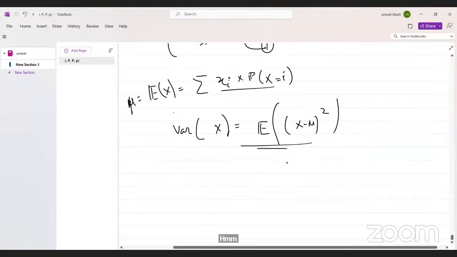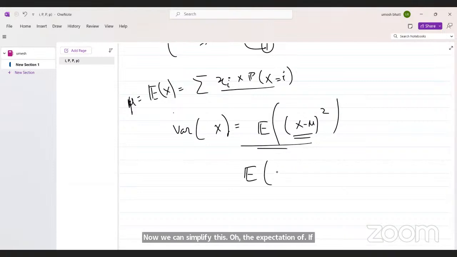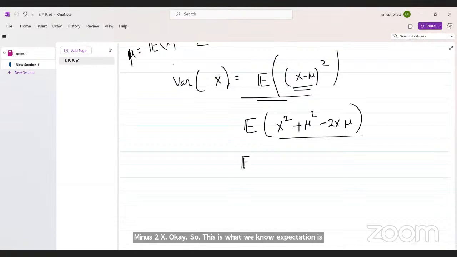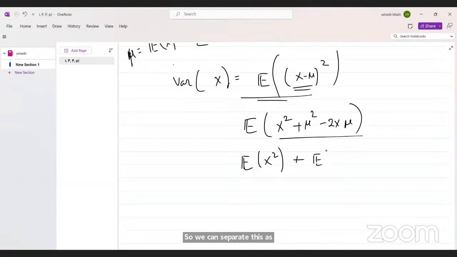Now we can simplify this. How? If we open this, what will we have? We get this expectation plus mu square minus 2x mu. Okay, so this is what we know. Expectation is linear, so we can separate this as expectation of x square plus expectation of mu square minus